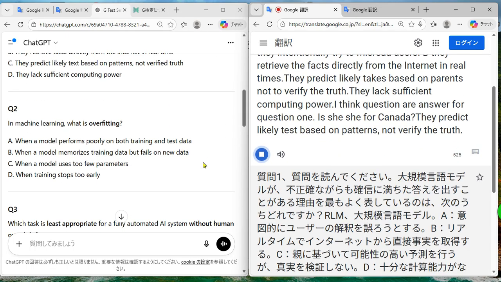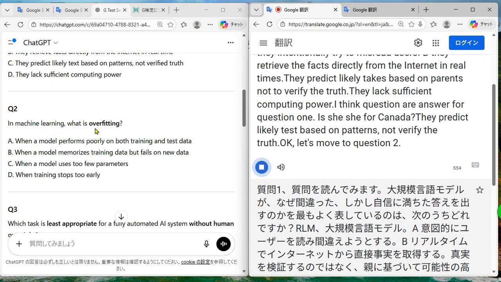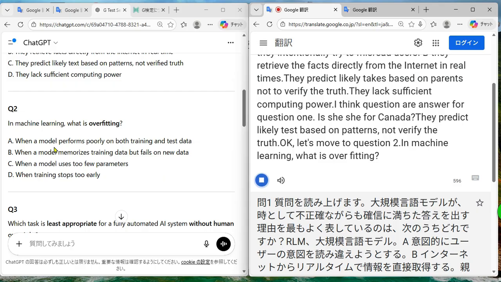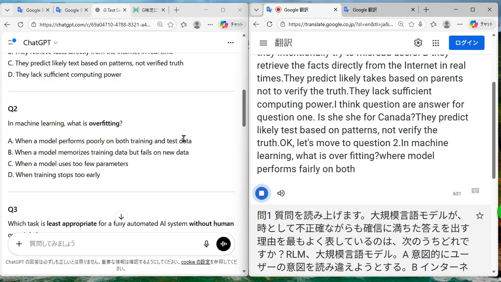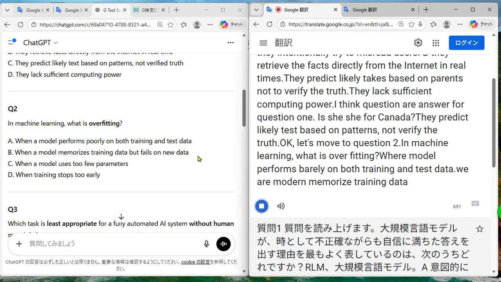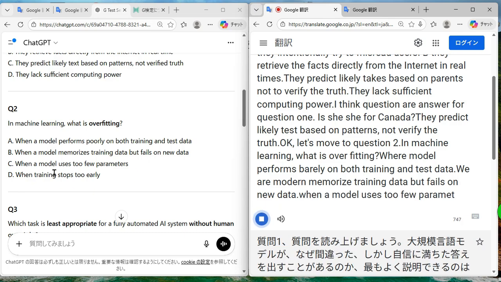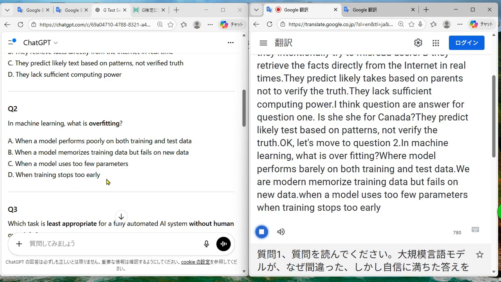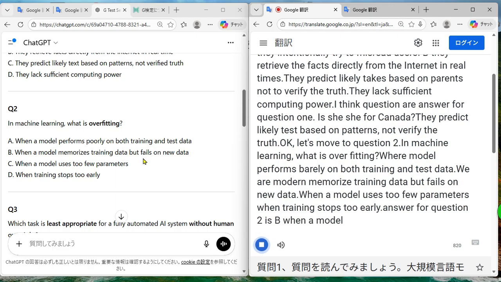Okay, let's move to question 2. In machine learning, what is overfitting? A. Where model performance varies on both training and test data. B. Where a model memorizes training data but fails on new data. C. Where a model uses too few parameters or training stops too early. The answer for question 2 is B. When a model memorizes training data but fails on new data.